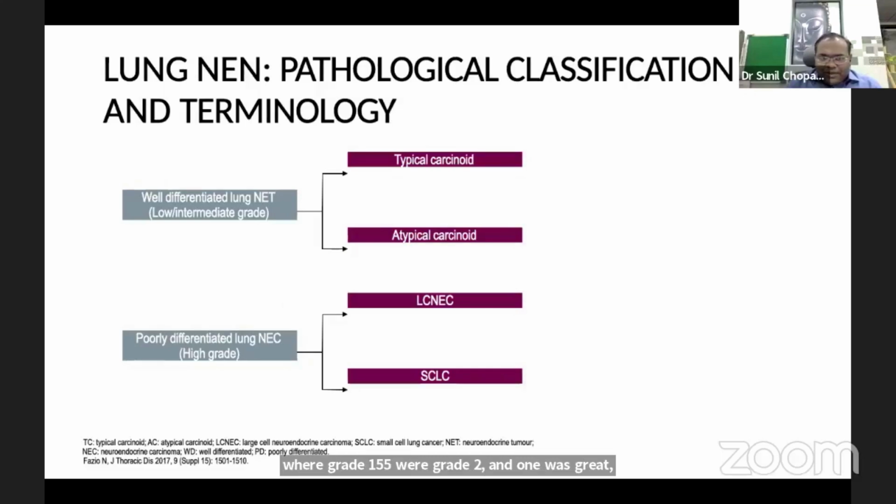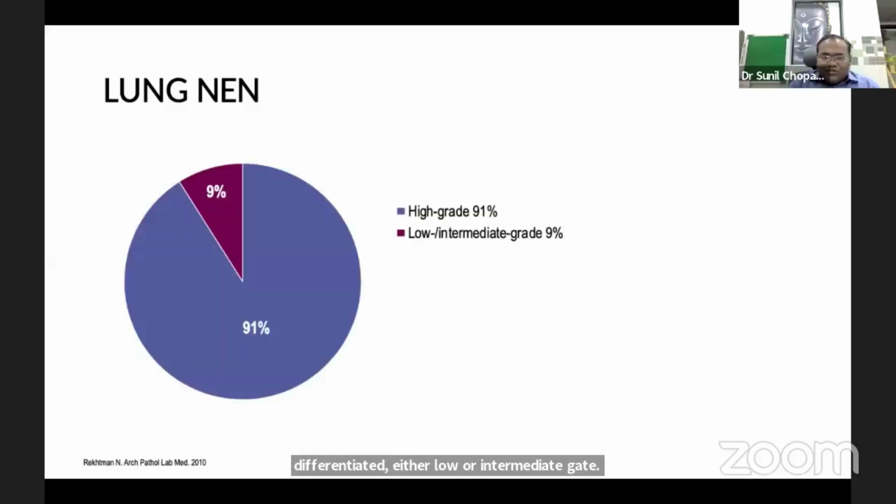This is again the pathological classification: well differentiated, either low or intermediate grade, are typical or atypical carcinoid, and poorly differentiated are large cell and small cell lung carcinoma. Almost 91% of NENs are high grade, with 9% low grade.